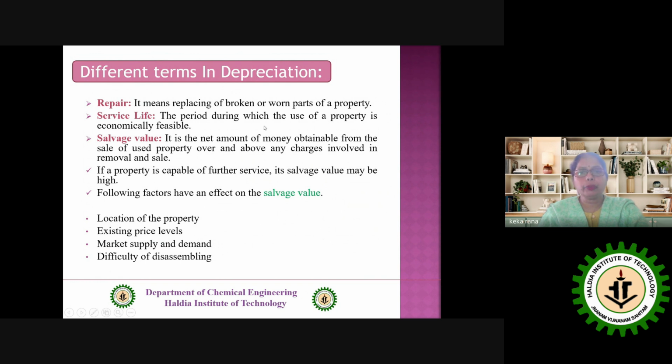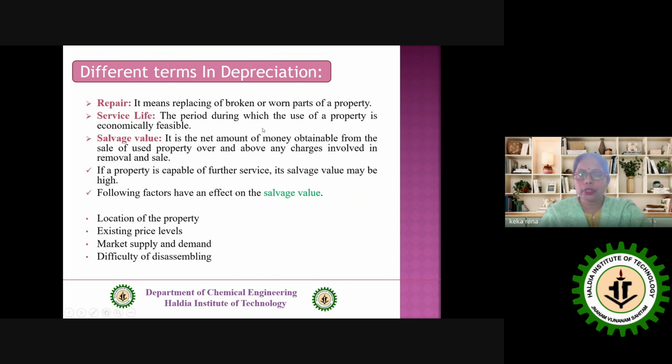The period during which the use of property is economically feasible. Now I put some stress on this particular term, economically feasible. For example, suppose we bought a refrigerator a few years back. After maybe 10, 15 years, we are facing that very frequently we have to replace some parts of the refrigerator.